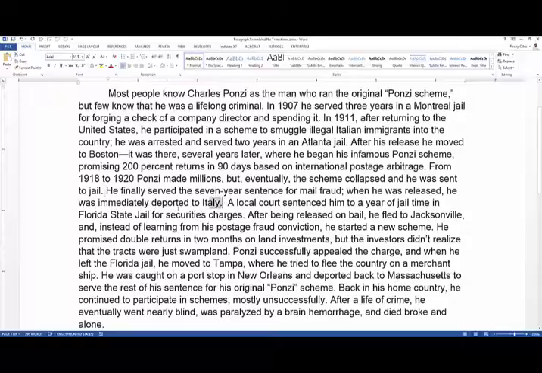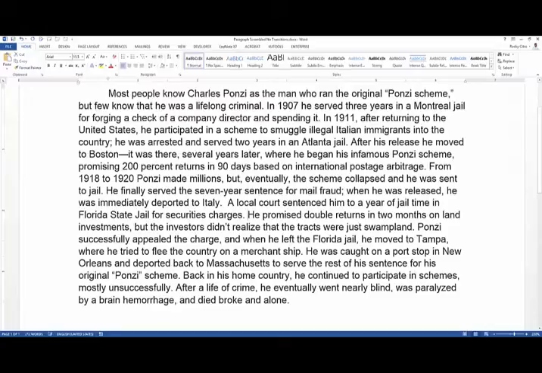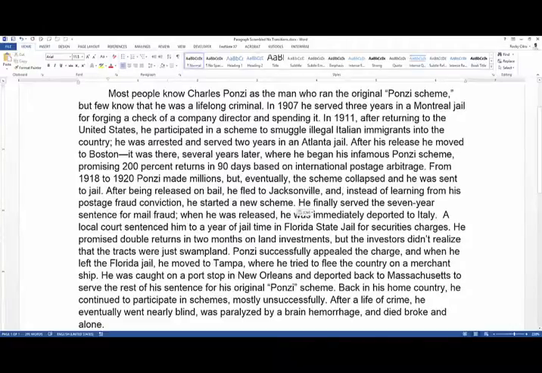Yeah, because here he's getting deported to Italy, but there's still other stuff in the United States, so something else happened here. Well, him getting sentenced to a Florida jail, we don't really know how he got to Florida. So here we need him to get to Florida, and it looks like here it is. So we have a lot of clues here, a lot of connections for the reader. Because here he's sent to jail, but after being released on bail, he fled to jail, so he skipped bail. That's how he got to Florida.